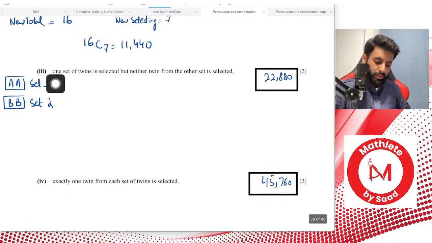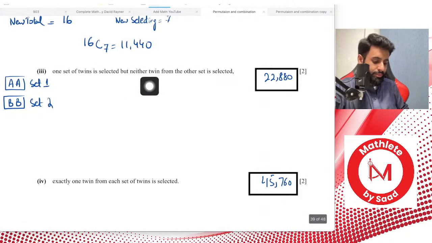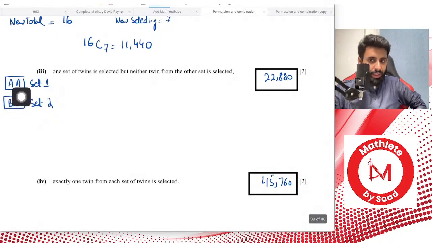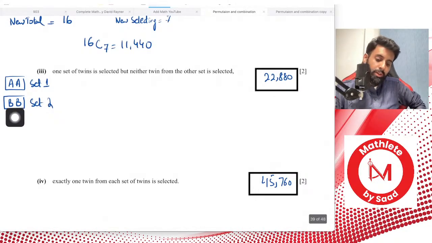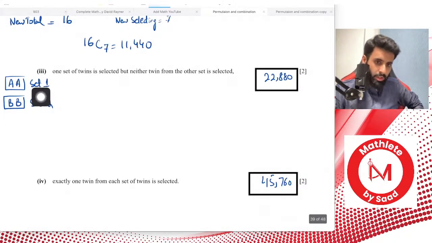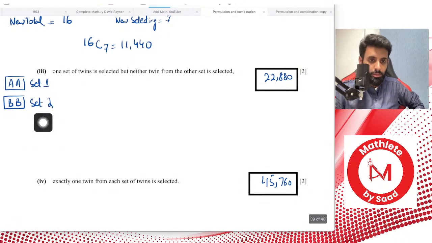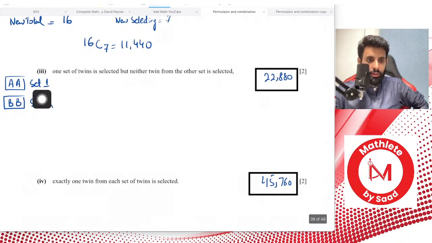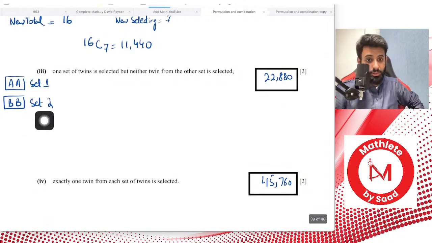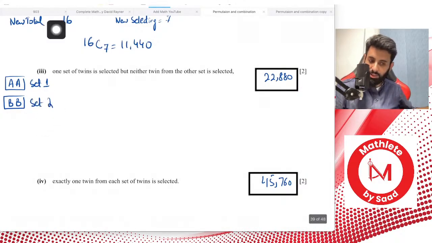When it says one set of twins is selected but neither twin from the other set is selected, that means either you're going to select AA, and then you're not going to select BB, or you're going to select BB, which means you're not going to select AA. So you're either going to select set 1 or set 2. If you're selecting set 1, you're not going to select set 2, and if you're selecting set 2, you're not going to select set 1. That's one hell of a tongue twister.